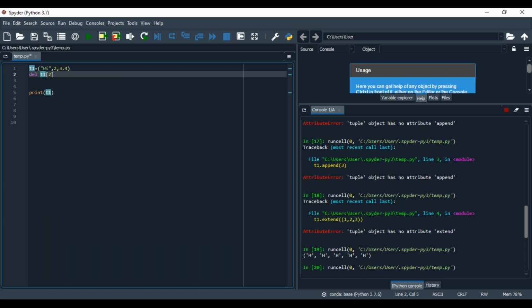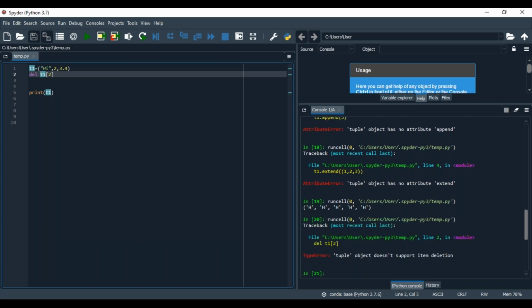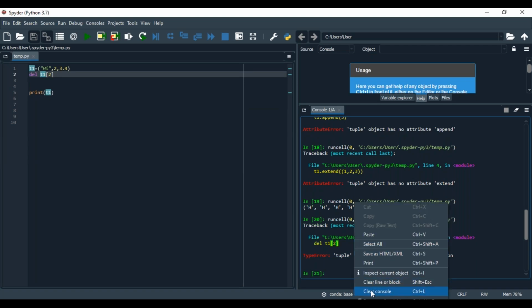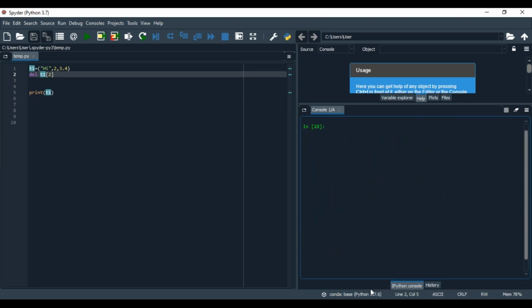See now whether it is applicable or not. Type error. Tuple object does not support item deletion. I told you previously, similar kind. So which is not possible in the given tuple.